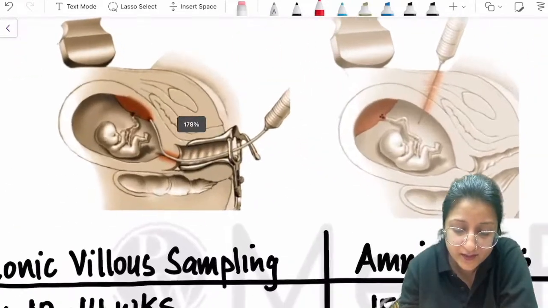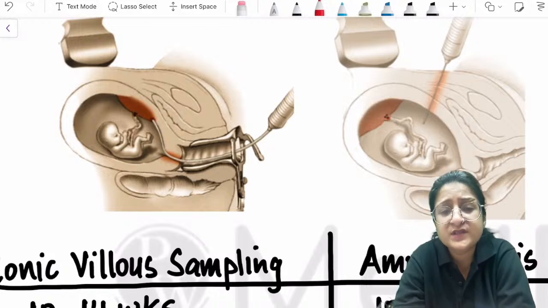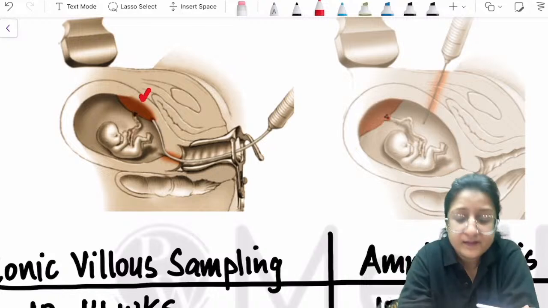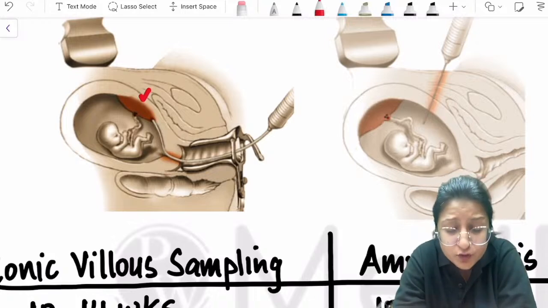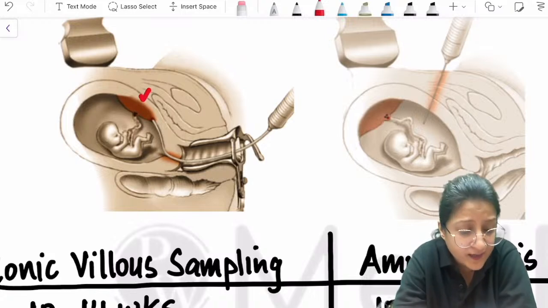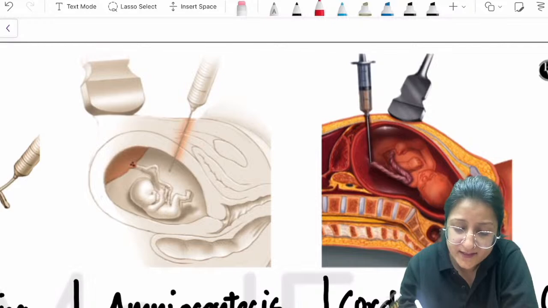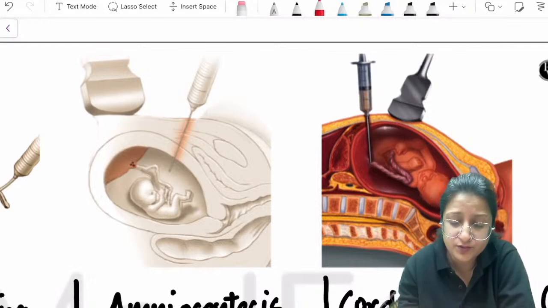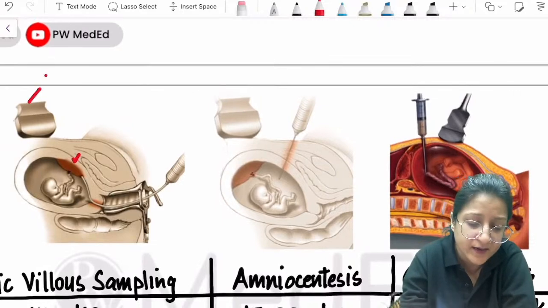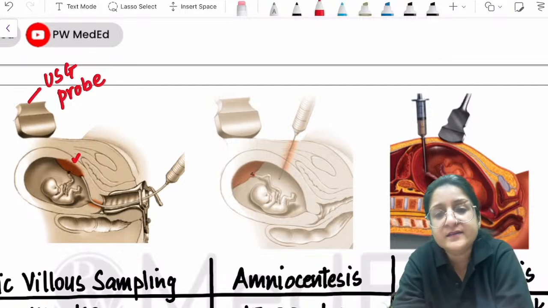So in this image you can see here a very thin catheter is introduced through the cervix, and the catheter is being introduced along the placenta, towards the placenta. So chorionic villi are sampled. This is chorionic villus sampling. Then in this image, you can see that a needle is introduced from the abdomen, and these are all ultrasound guided procedures. All procedures are done under ultrasound guidance. This is the ultrasound probe.